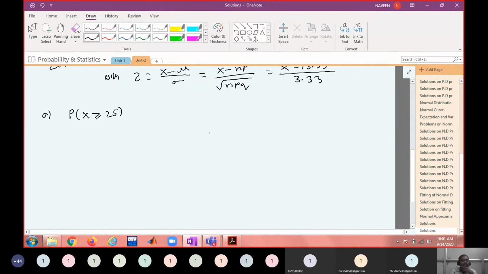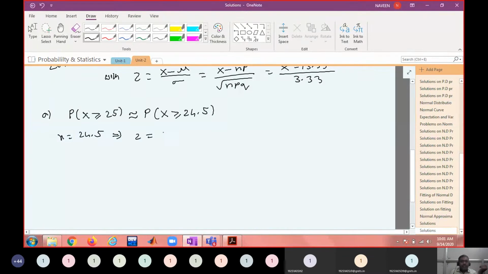So instead of this, we write probability that x is greater than or equal to 24.5, using continuity correction. So x equal to 24.5, find out the z score.